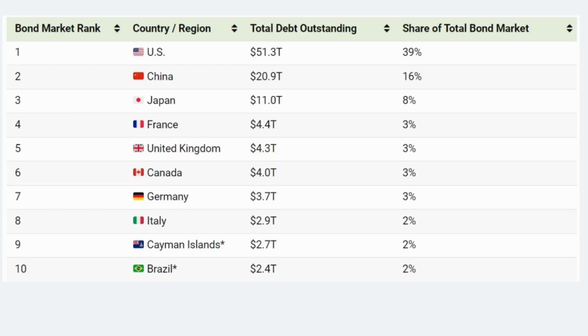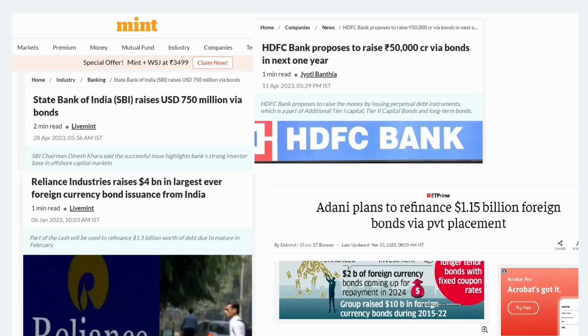This issue of bonds for raising funds is not just used by governments, it's also used by different companies. Like in India we have different companies, say Reliance, Adani, SBI, HDFC. All these companies raise capital through bonds. So you can see how much of an impact it is going to have on the economy, not just the US, even on the Indian economy. If the bond market falls, these big companies and big banks will find it difficult to raise funds, and that will have a ripple effect on the economy.